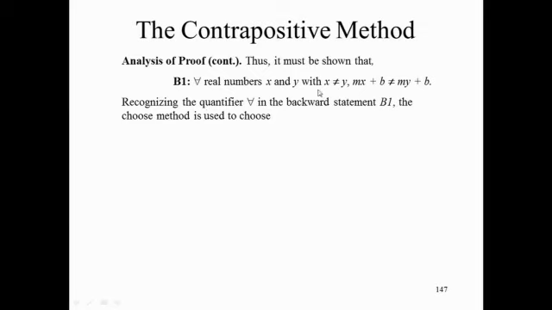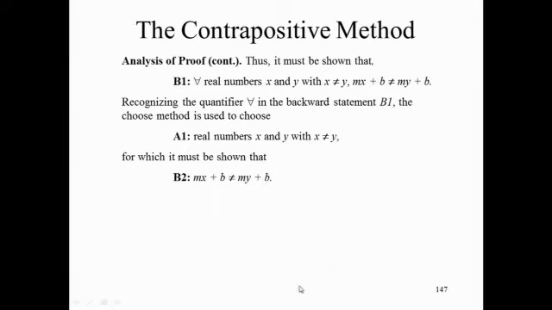Two real numbers, x and y, with x not equal to y. Choose real numbers x and y, with x not equal to y, for which you must show that mx plus b is not equal to my plus b. Now we have to fill in the details of our model proof. This is the choose method.